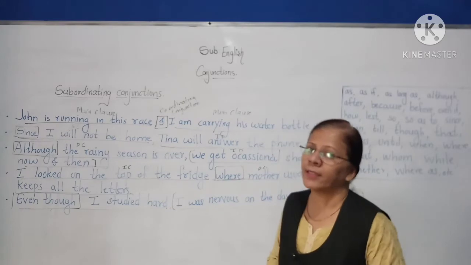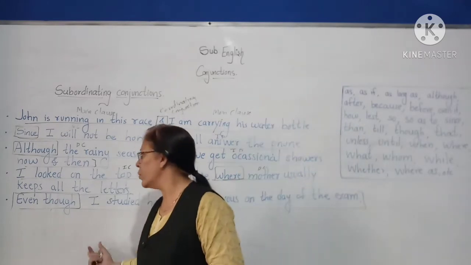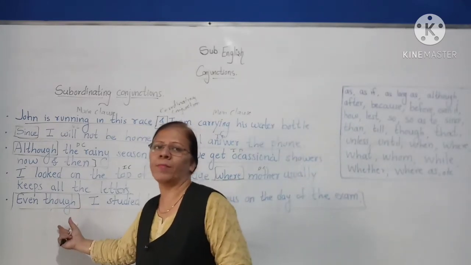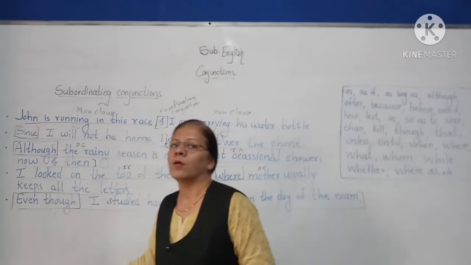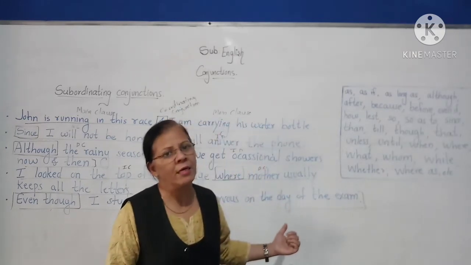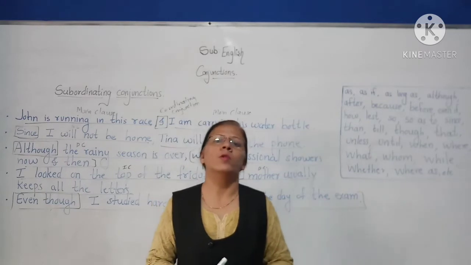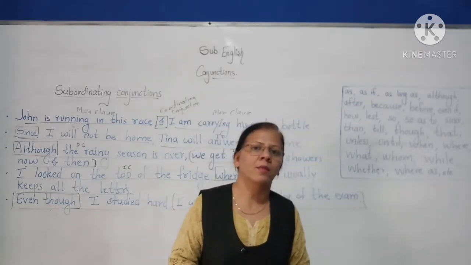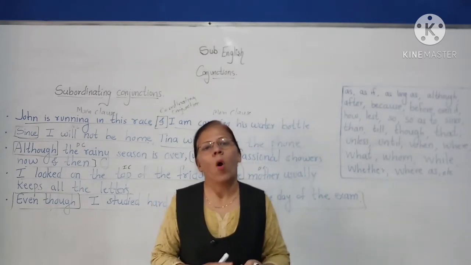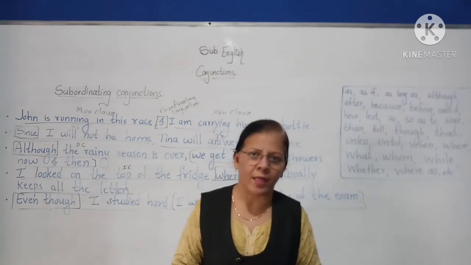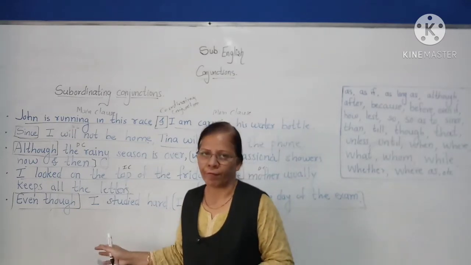Any way you can write these sentences. You can use the subordinating conjunction at the beginning or in the middle. So you can use the subordinate clause or main clause in the beginning. You can write any way.